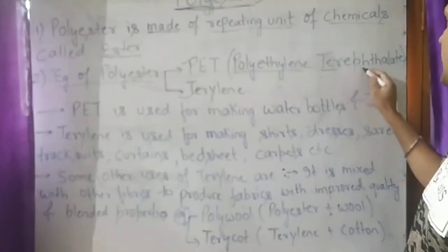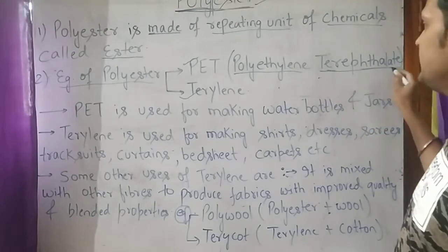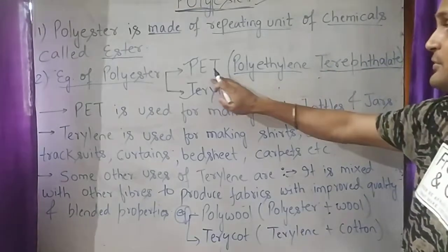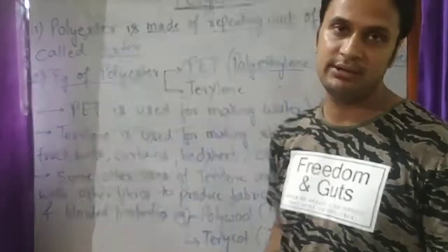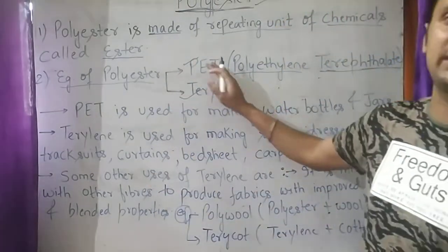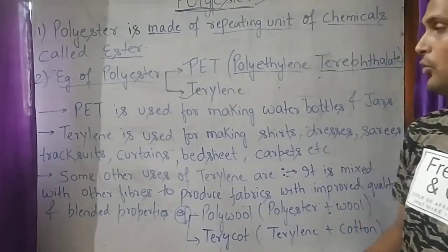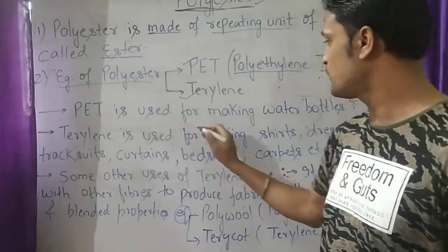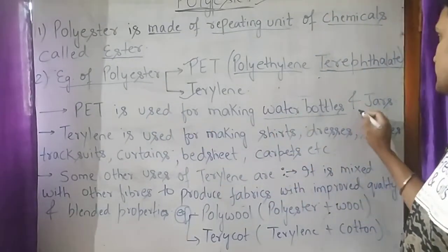Polyethylene terephthalate, that means PET. And the second one is terylene. The two very common examples of polyester. So students, PET is used for making water bottles and jars.